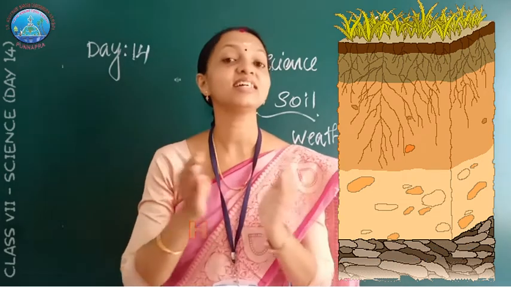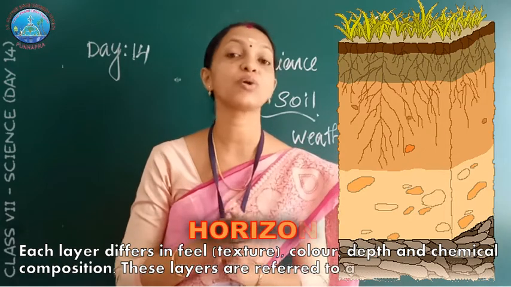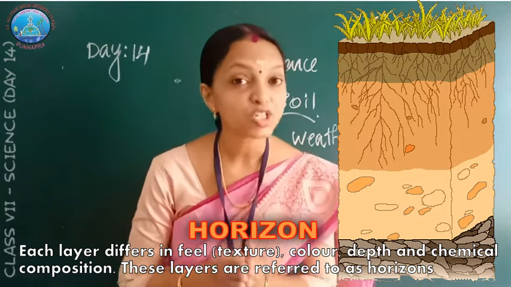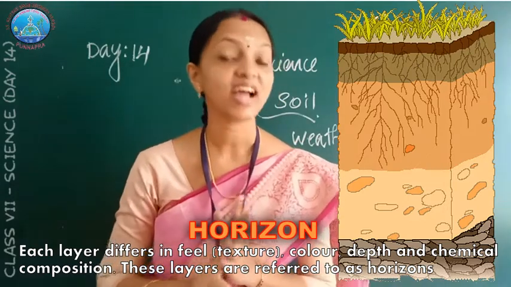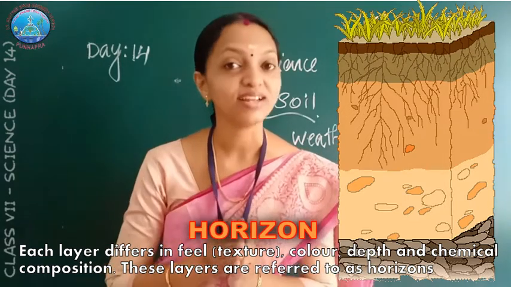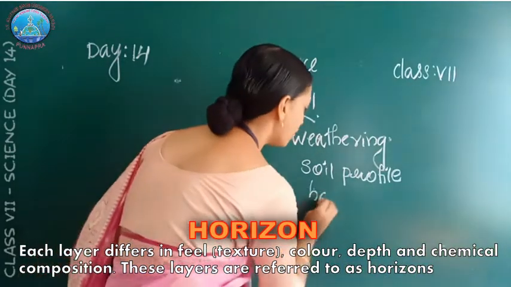And these layers are called horizons. Each layer of the soil is different in color, depth and chemical composition. These layers of the soil are called horizons. What is called horizon?